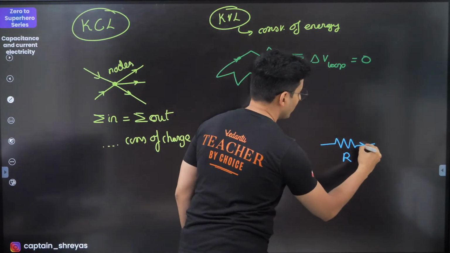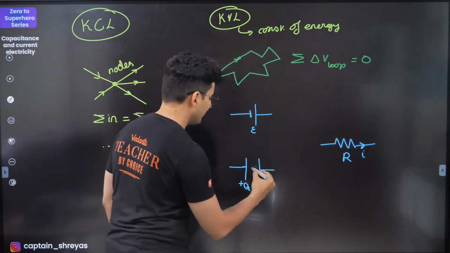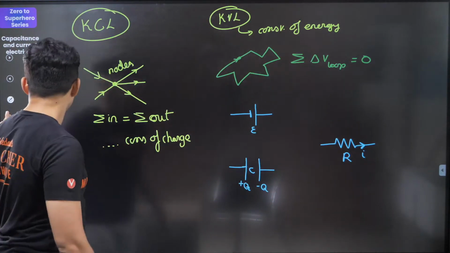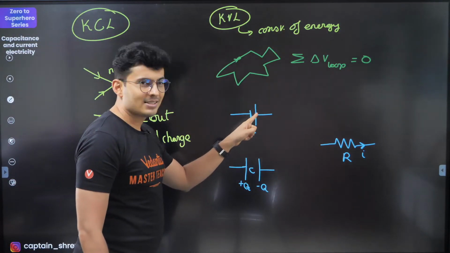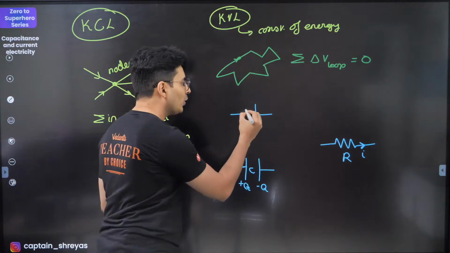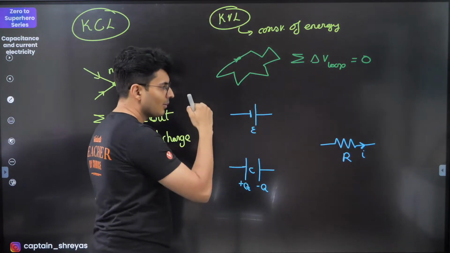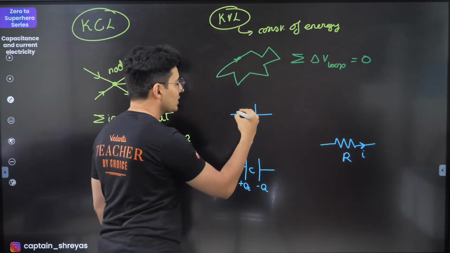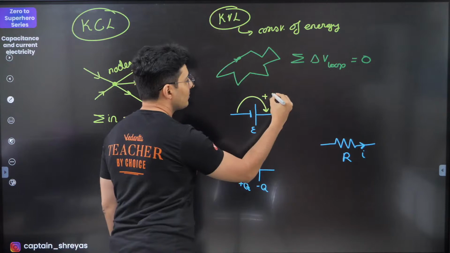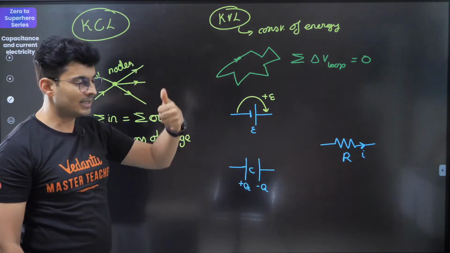Resistance is the most notorious one. Okay, other things are a little bit simple. This is current, this is capacitance. So first, if you take a battery, this is negative, this is positive terminal. If you go from minus to plus, low to high, you're increasing, you're jumping. So when you go from here to here, it is plus E. Low to high, always increasing is plus.